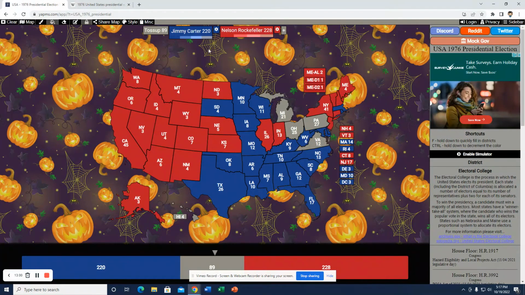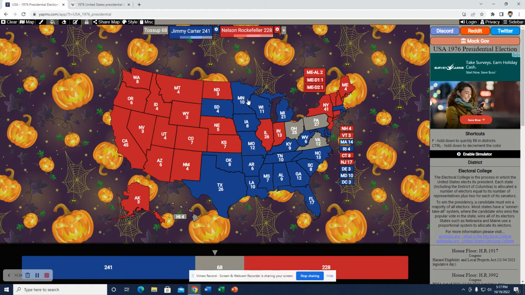And I think for that reason, since Ford's not on the ticket, that Carter would pull it off. I think it would be a close one, as I said. I could say Rockefeller doing better, and like I said, Macomb, Flint, Detroit. But I think the rest of the state would hand Carter the victory. Like I said, kind of a tough one there, but I could say Carter pulling it out due to the economic conditions there in the state.